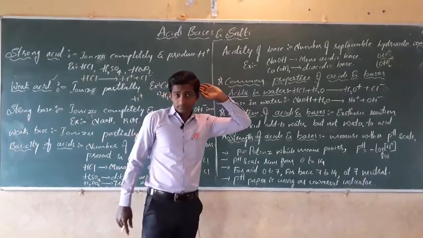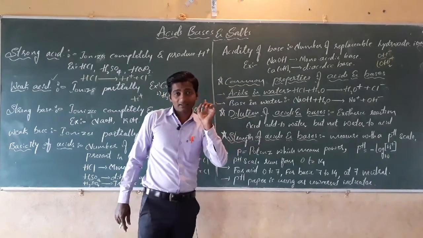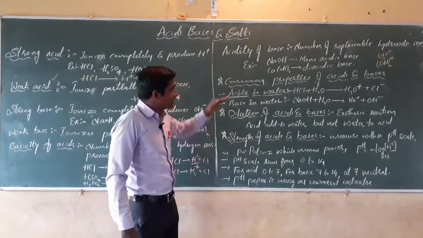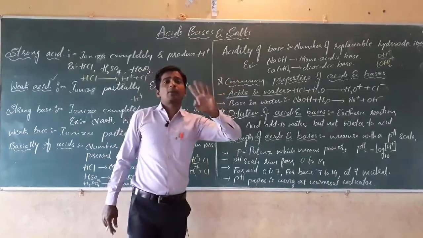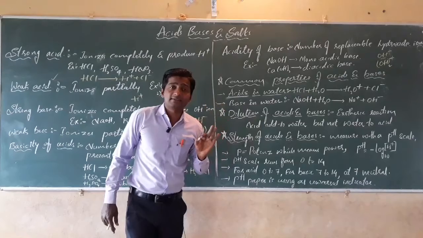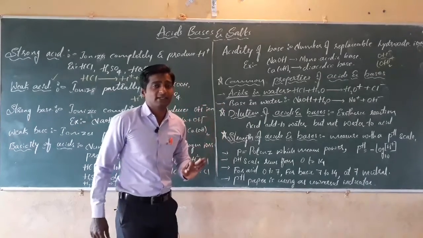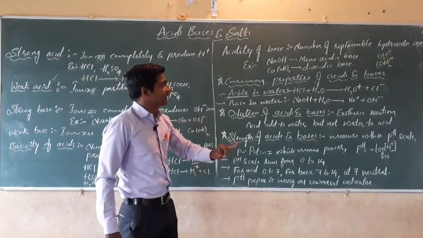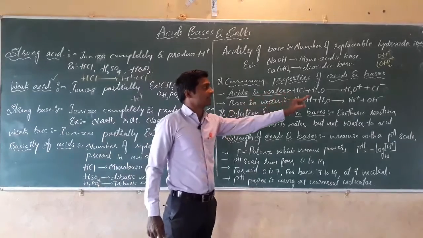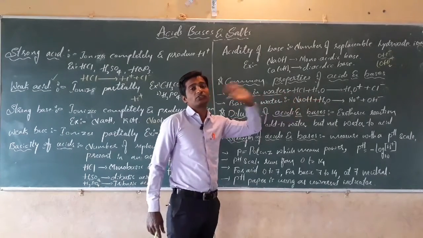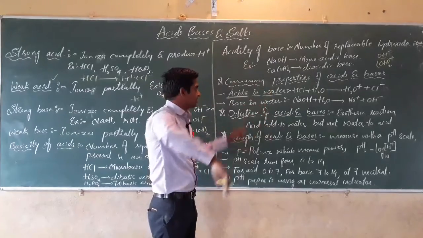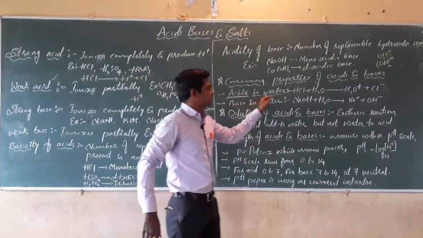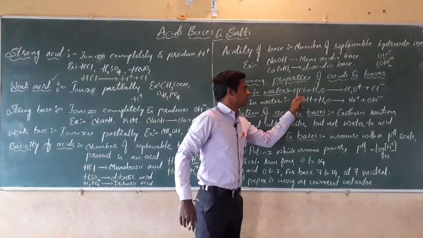But a single common property is there. In the case of acids and bases, only one common property is there. That is, both acids and bases conduct electricity or produce ions. See, when we add acids in water, see what happens here.